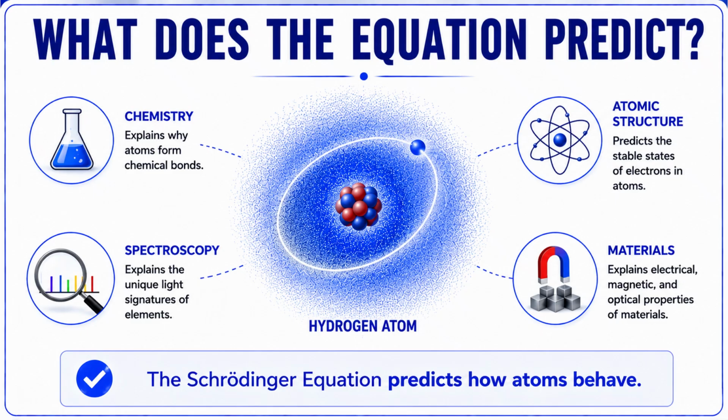The equation can even predict the unique light patterns produced by different elements, which is why it is important in spectroscopy. And by understanding how electrons behave inside materials, scientists can explain many electrical, magnetic, and optical properties. In short, the Schrödinger equation helps us understand the microscopic world and the building blocks of matter itself.